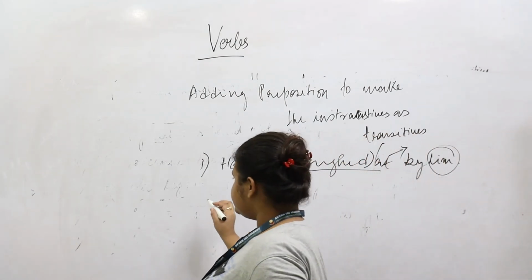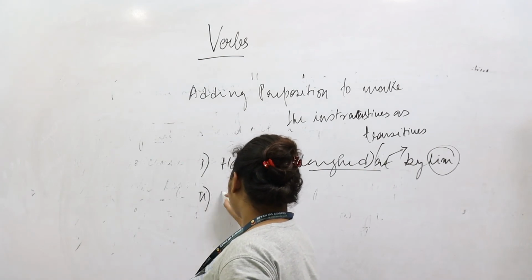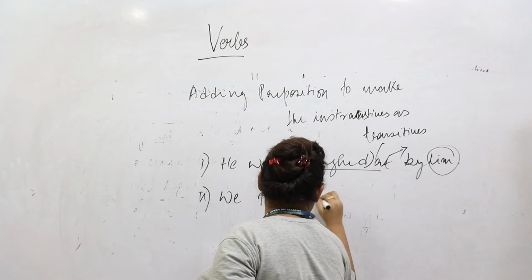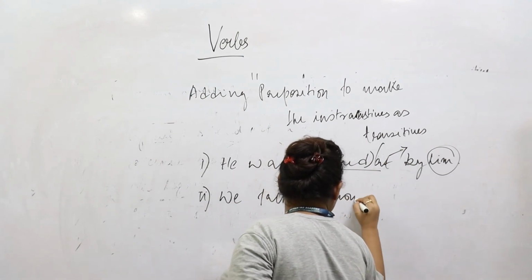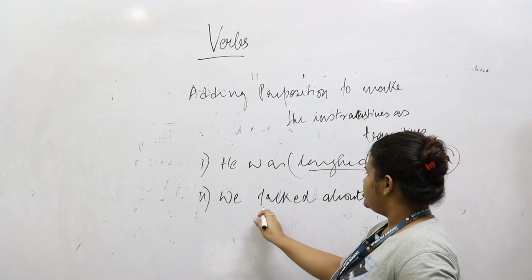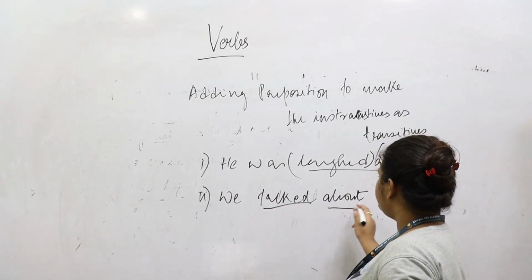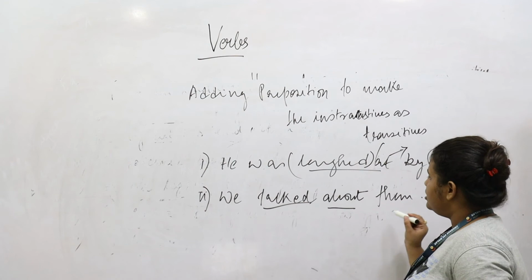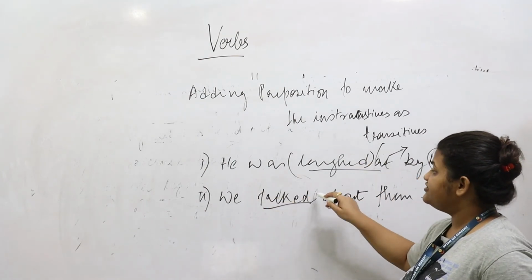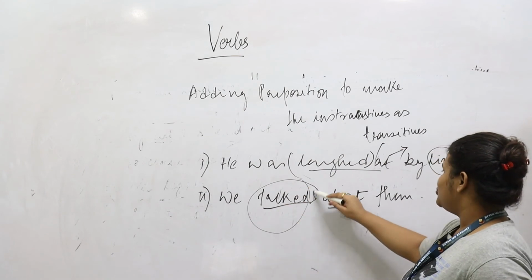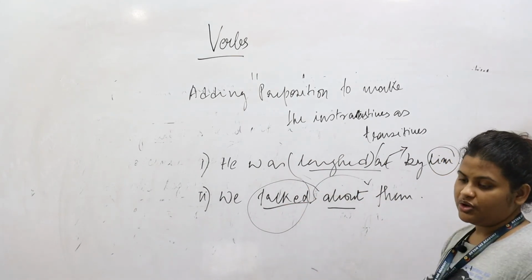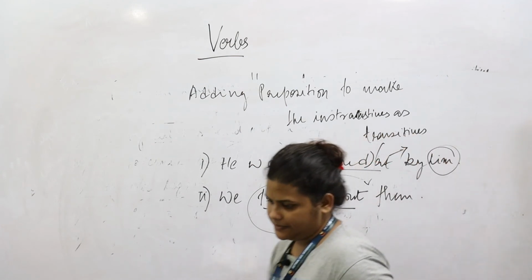For the next sentence, we talked about them. Again, here the verb talked is being followed by the preposition about them. This similarly makes the intransitive verb talked into a transitive verb, since it needs an object in order to complete its meaning.